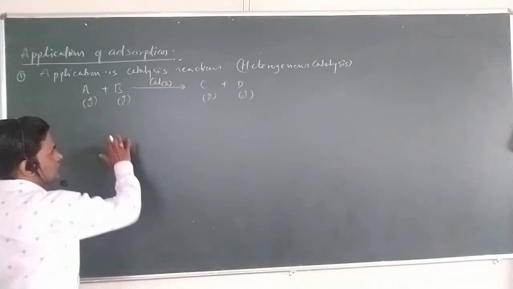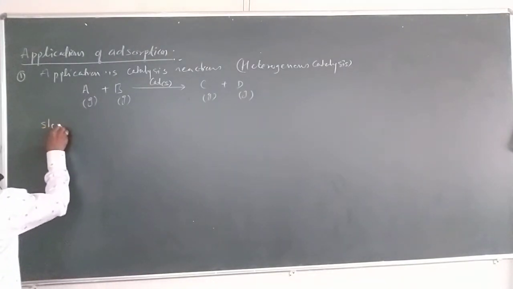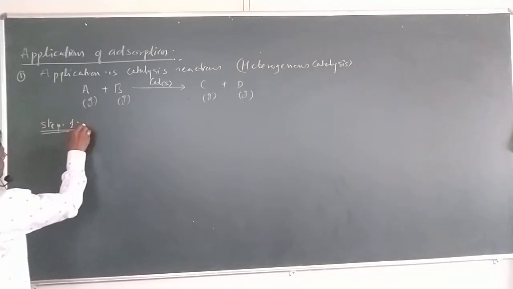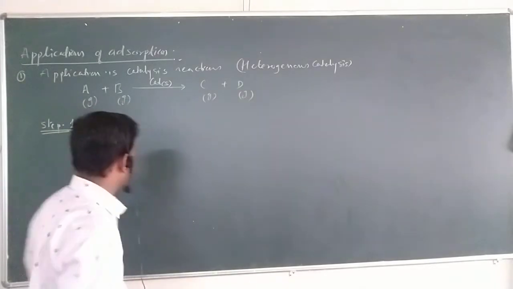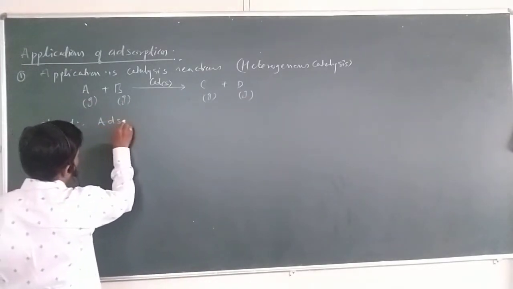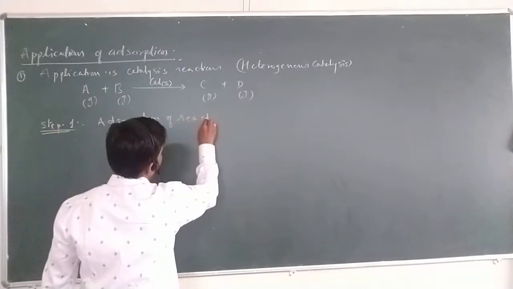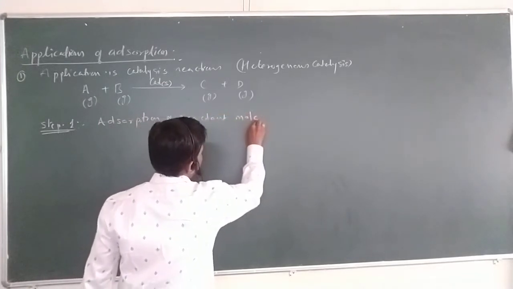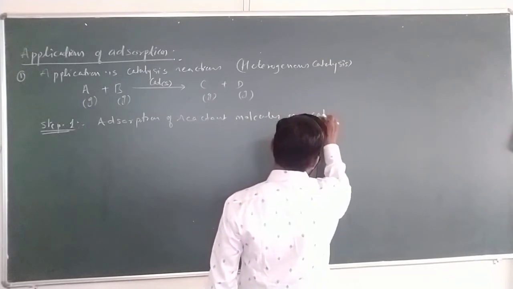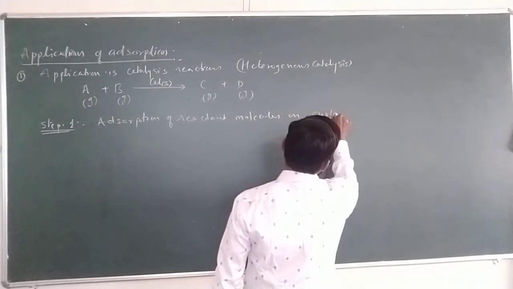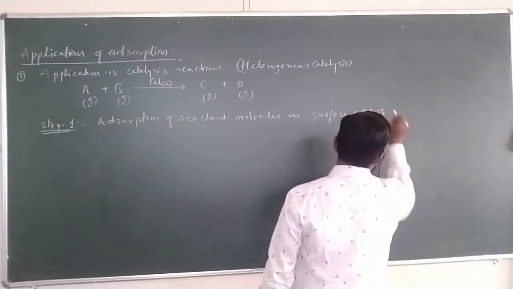Now we can see this reaction proceeds in 4 different steps. What are the 4 steps? Step 1 is the adsorption of reactant molecules on the surface of the catalyst.